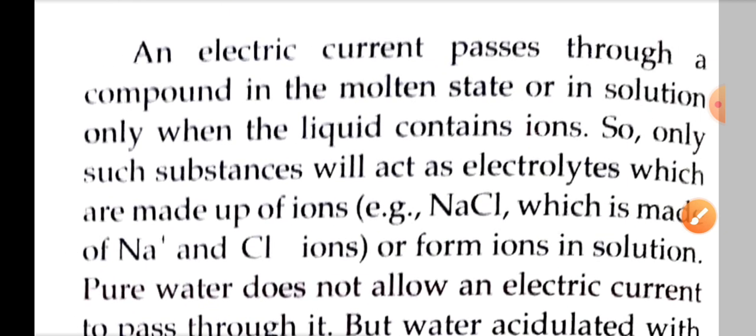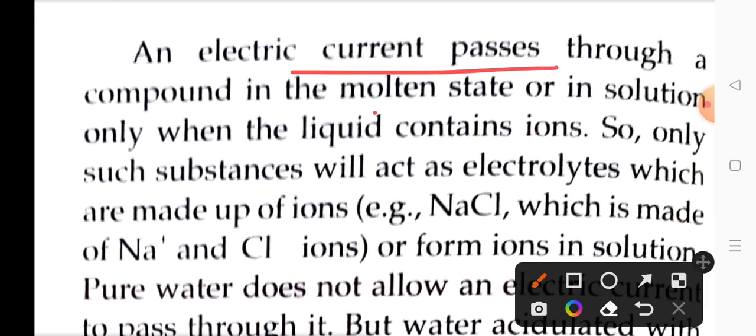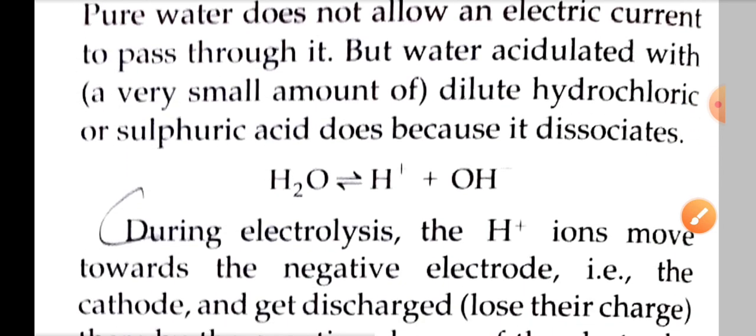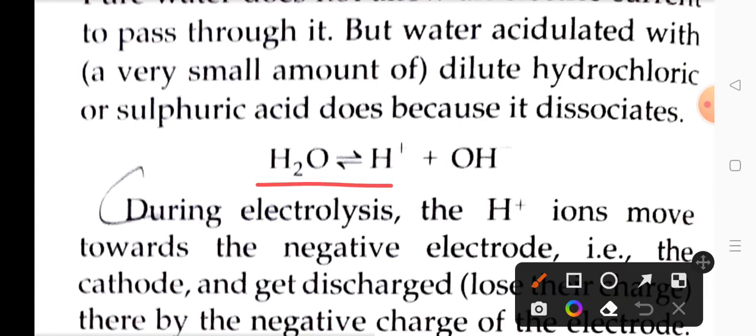So whenever electric current is applied to the molten or solution form of an electrolyte, what will happen? The electrolyte will break into two parts. Here we are doing the electrolysis of water. We take pure water and put some acid in it, acidulated water. When electric current is applied, the H2O molecule splits into two parts, H positive and OH negative.